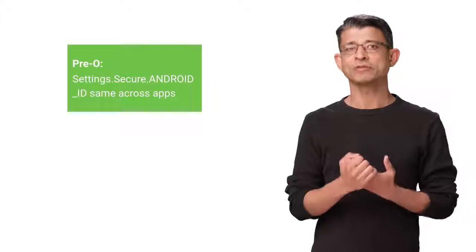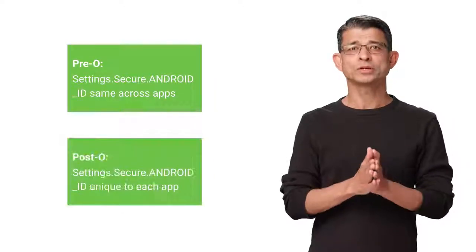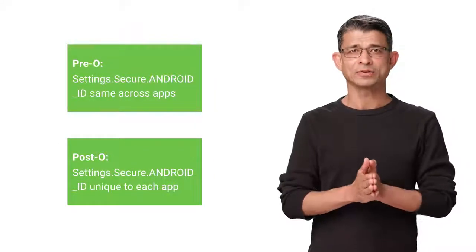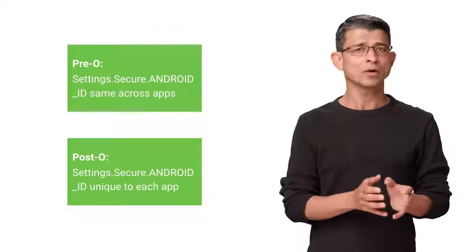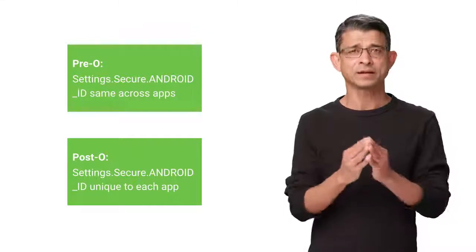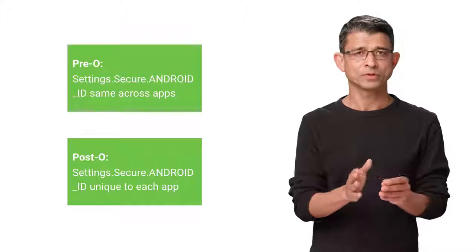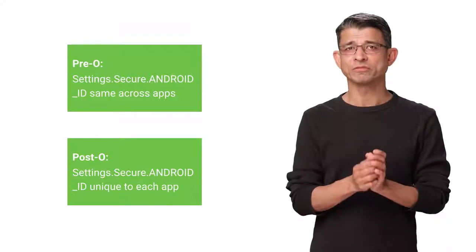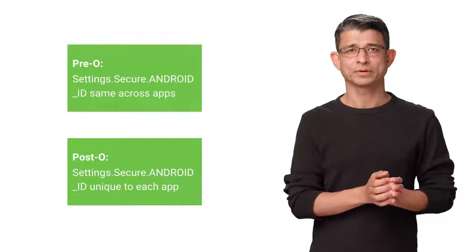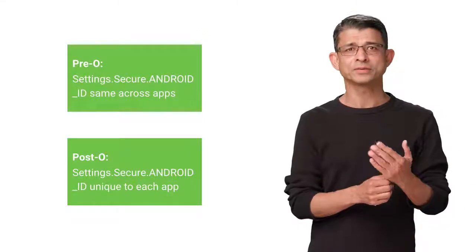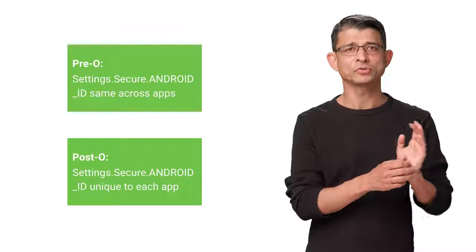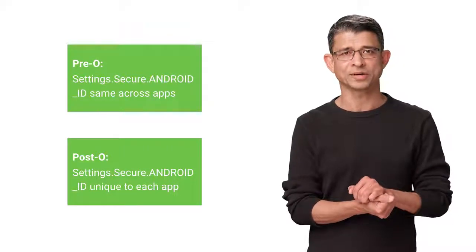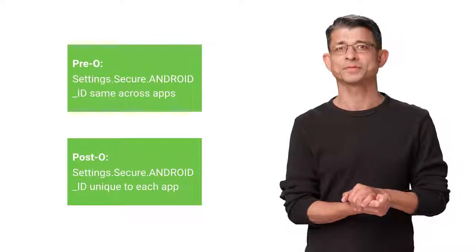We are constantly working to improve user privacy, so even if you don't target O, you will notice a change with Android ID in settings.secure. In O, it will return a different identifier for different apps. In other words, it is now scoped per app per user. This new value will persist across app reinstalls. But for a simple, standard system to help monetize your app, use the user resettable advertising ID instead, provided by Google Play services.